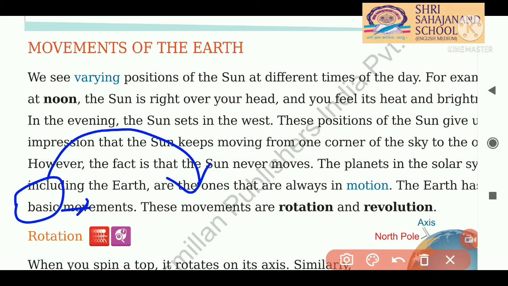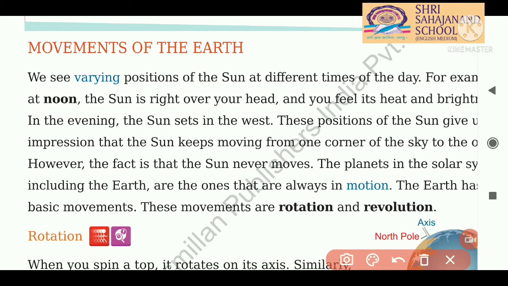We feel like the sun is moving from one part to another. However, the fact is that the sun never moves. Students, the sun is never moving from its place. The sun is stable at its own place.